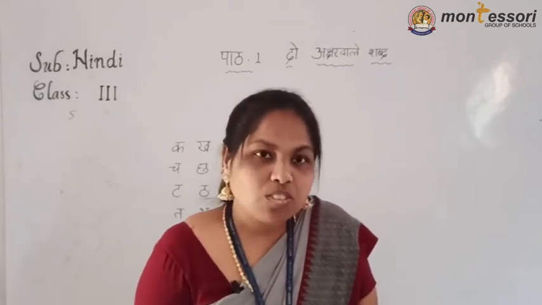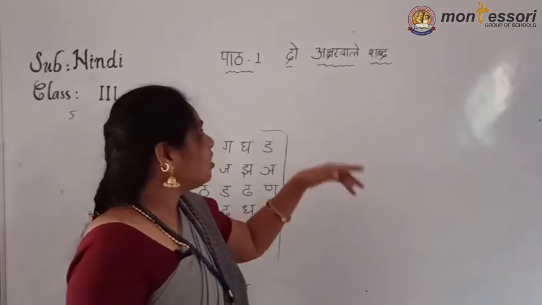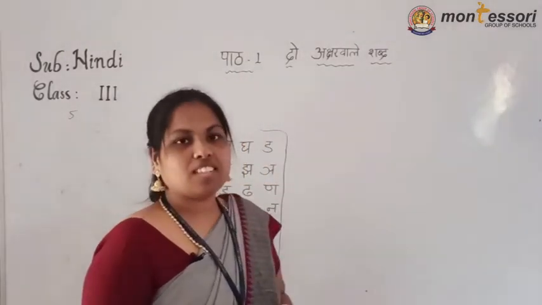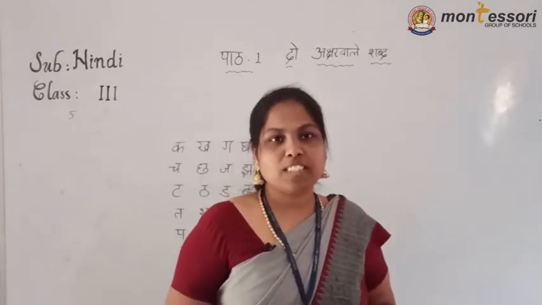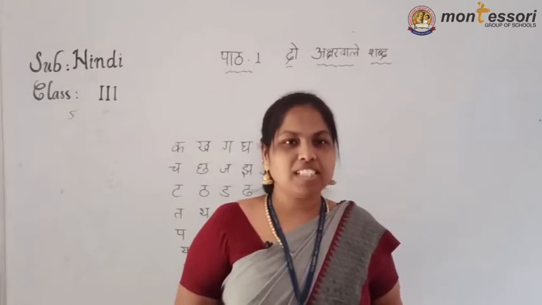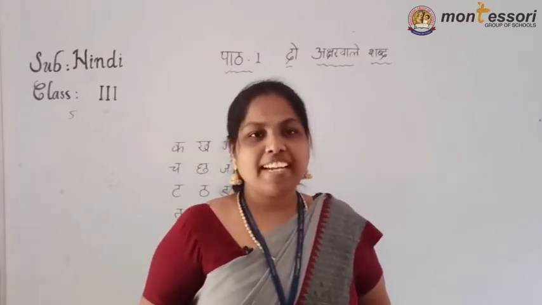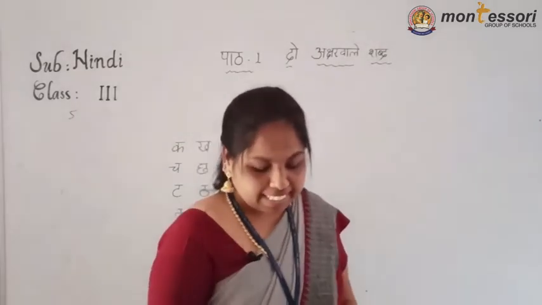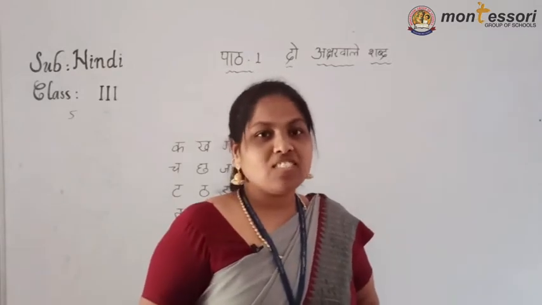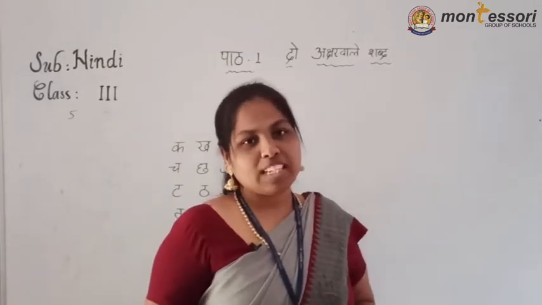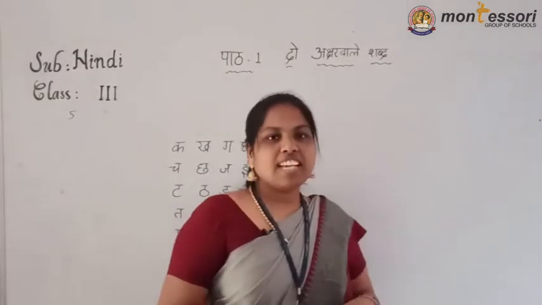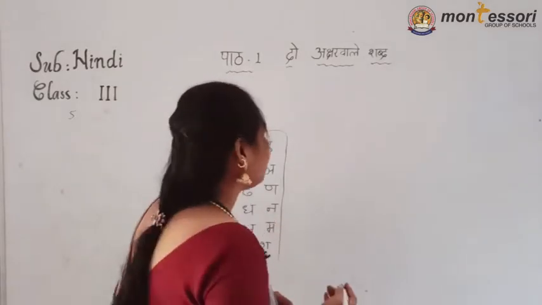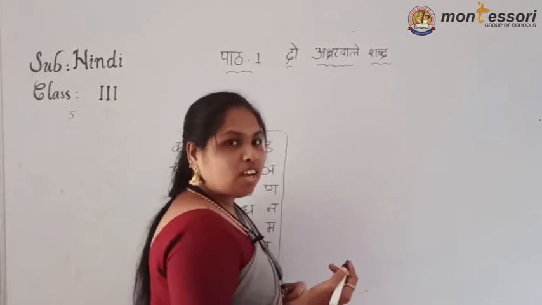Okay, children. Now I am continuing the two-letter words. Now see, two-letter words. In the previous class I already explained that there are so many two-letter words. By knowing them only we can identify how we are going to identify the letters and how we can pronounce a letter very easily. I showed all the steps. According to that you must read all the words and all the letters, then do the homework carefully. Okay, children.